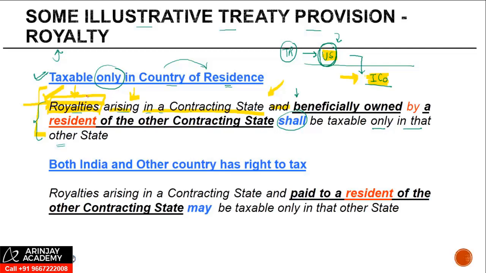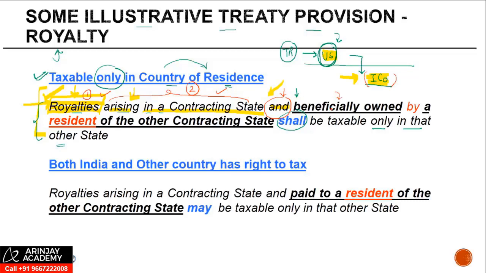So what is condition number one? Condition number one is that the payment under consideration should be royalty. Second, it should be arising in a contracting state. Which is the contracting state we are referring to over here? It is India. And not only should the payment be royalty, and not only should it be arising in India, the third condition is beneficially owned.